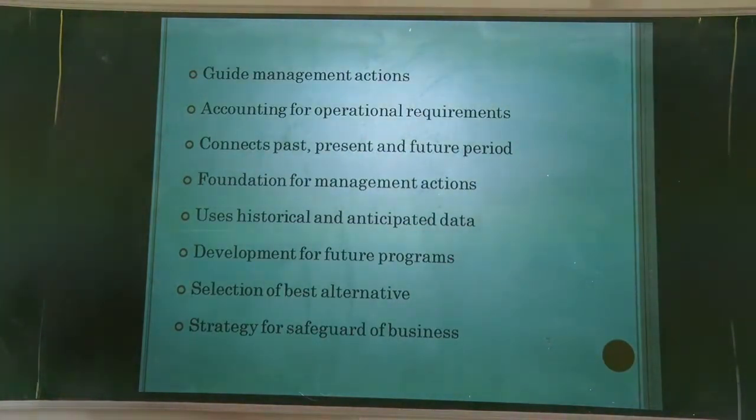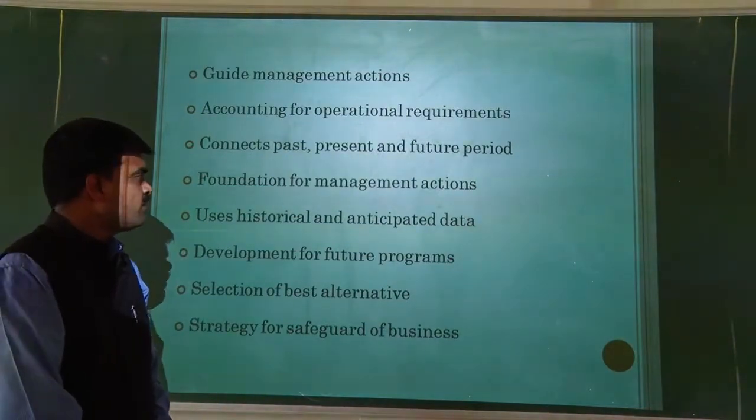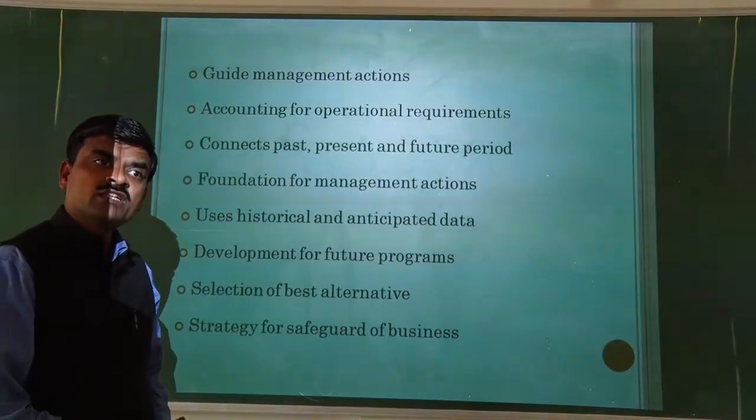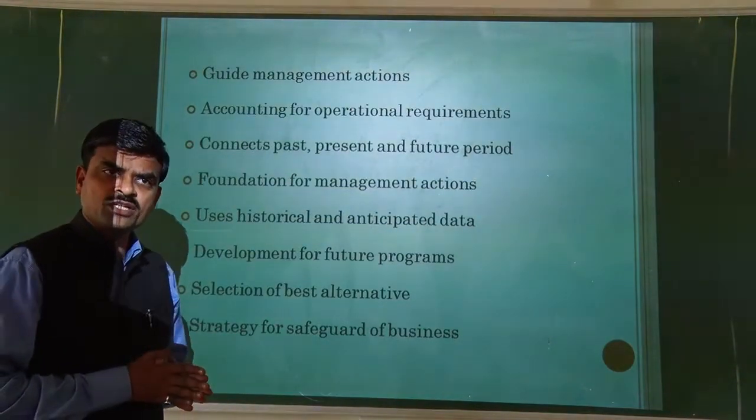It connects the three types of period, past, present and future, and helps managers to satisfy all the requirements as per the collected data. Then the next is foundation for management actions. Definitely, this accounting provides the foundation for management action.